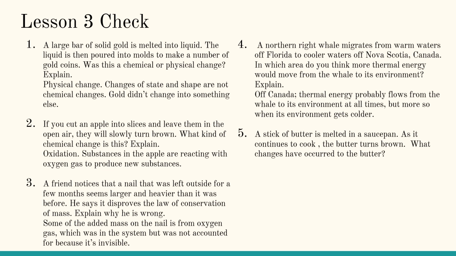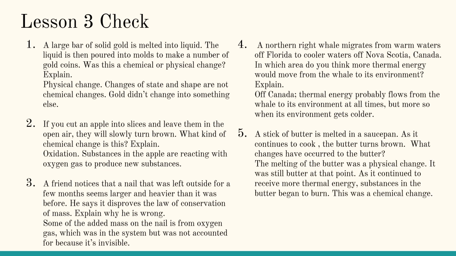A stick of butter is melted in a saucepan. As it continues to cook, the butter turns brown. What changes have occurred to the butter? The melting of the butter was a physical change. It was still butter at that point. As it continued to receive more thermal energy, substances in the butter began to burn. This was then a chemical change.